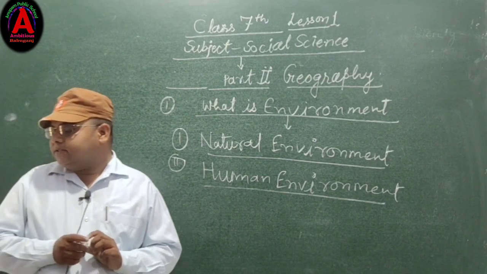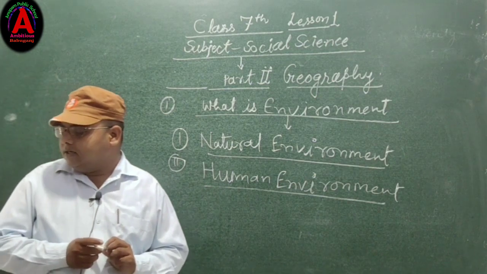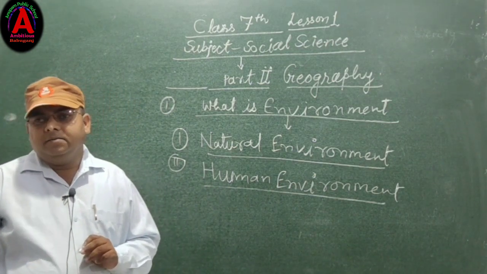Human beings develop these features to live comfortably in their environment.